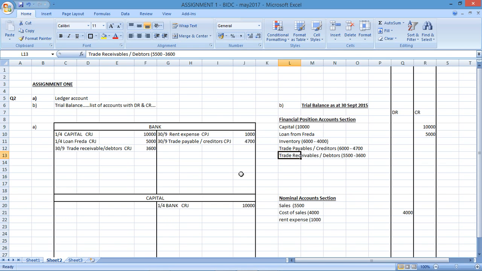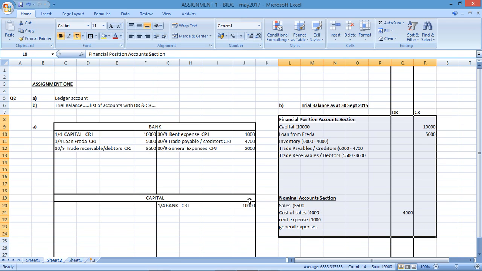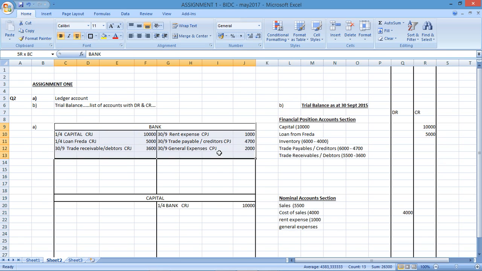Then they said we paid general expenses by check. If I'm paying the general expenses by check, I'm going to be affecting the bank. 30th of the 9th, general expenses, and the general expenses would have gone from the cash payments journal, and I paid $2,000, and that will be affecting the bank negatively. General expenses will be a separate account that I need to provide for as a T account. All of these would be separate T accounts. So if you wanted to, you could draw a T account for all of them. The only T account that they asked me to do was this one, bank.